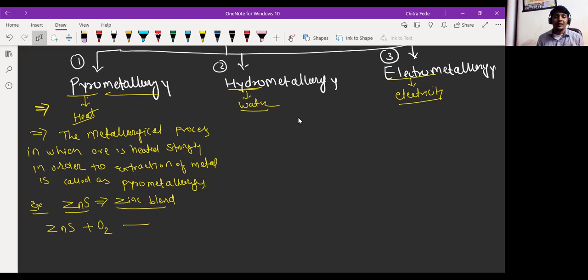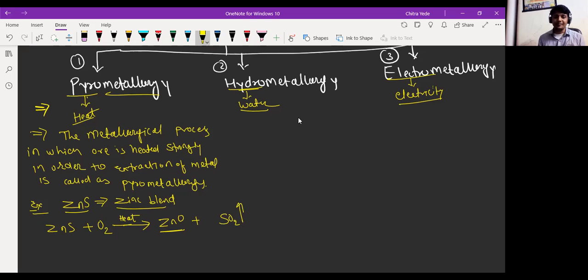Then sulfur oxidizes to form sulfur dioxide, SO2 gas is released, and the zinc again gets oxidized to form ZnO. Then ZnO is heated with carbon to form carbon dioxide, and zinc is extracted in its pure form. So here we are heating the ore strongly in the presence of oxygen. I'm writing here heat. This is the method where we use heat for the extraction of metal.